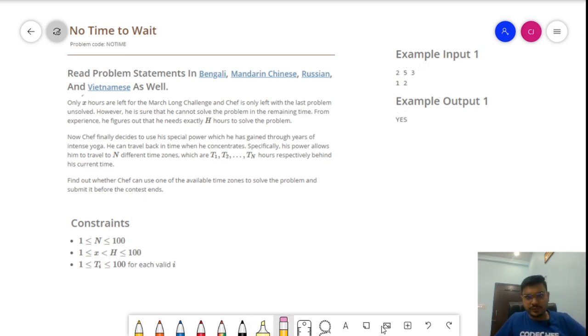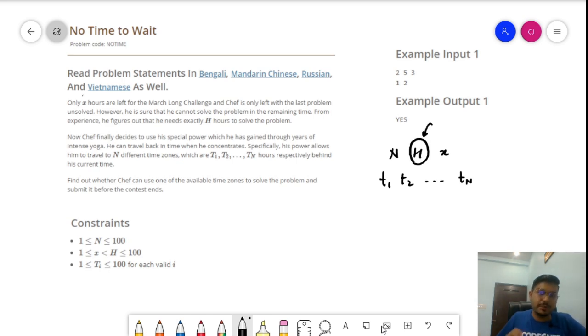Okay guys, so let's discuss the approach. The approach is quite similar to what we discussed in the problem understanding, right? It is a very easy problem. Let's quickly clear out the approach. We have been given N, H and X, and the respective time zones from t1 till tn. The question is whether we have enough time to solve this problem, that is, the H hours that we have been given, right?